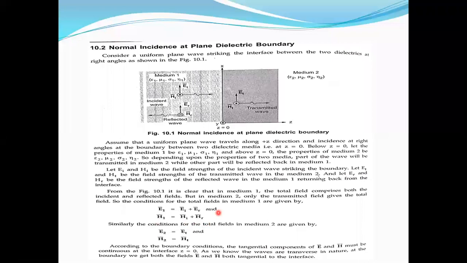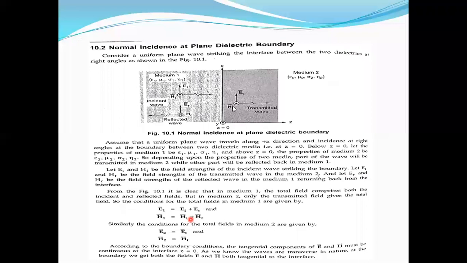Okay? Now coming to medium 2, there is a transmitted electric intensity and transmitted magnetic intensity. Now you see E2 bar is equal to, there is only one wave, so only the transmitted wave. So E2 bar is equal to ET bar, transmitted electric intensity. H2 bar, the medium 2 magnetic intensity, H2 bar is equal to HT bar.